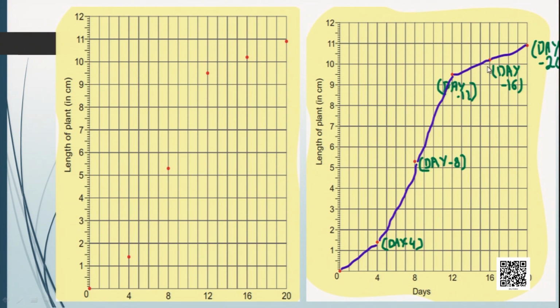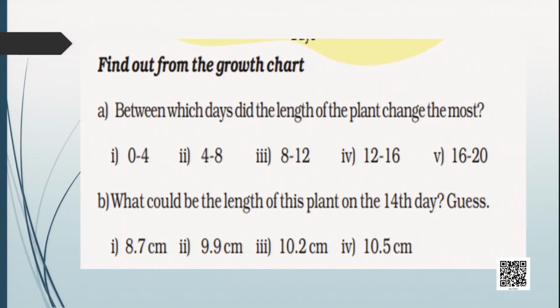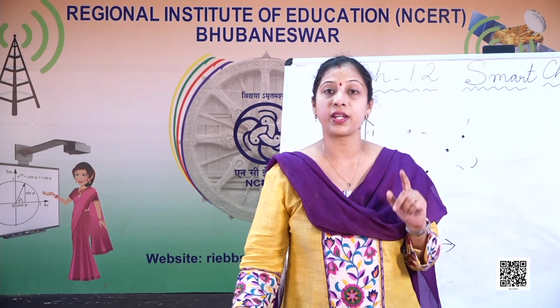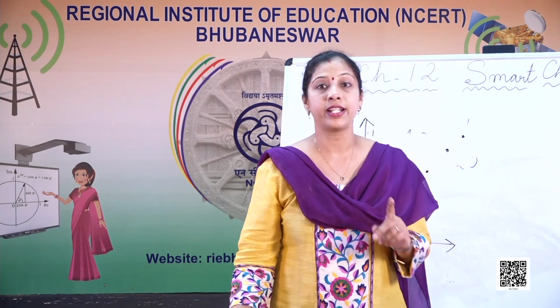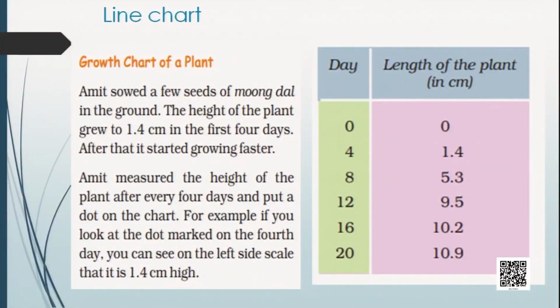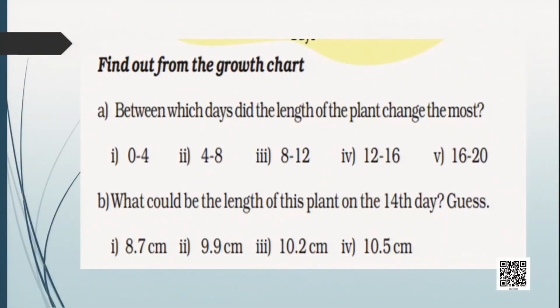So let's go back and find out. 8.7 centimeters, 9.9 centimeters, 10.2 centimeters and 10.5 centimeters. Now let's see what was the final answer. On the 16th day it was 10.2. On the 12th day it was 9.5. So it should be between 9.5 and 10.2. So the answer is 9.9 centimeters.